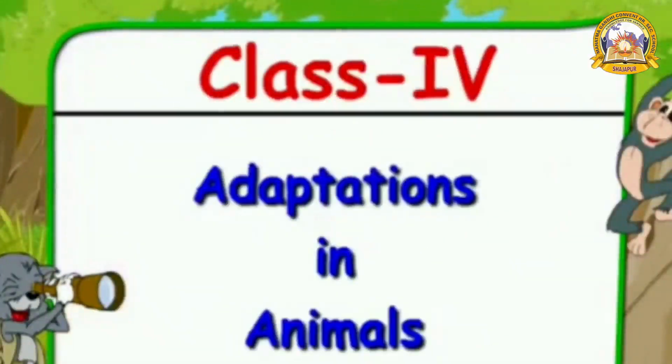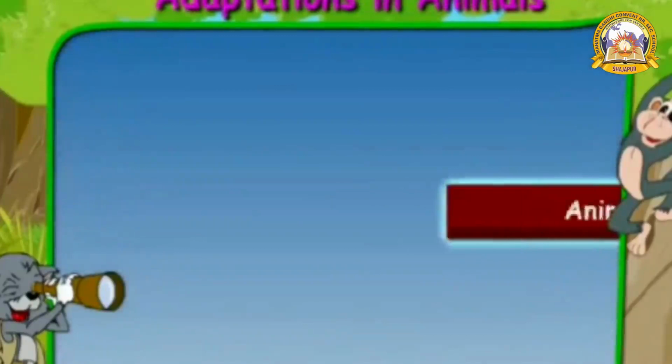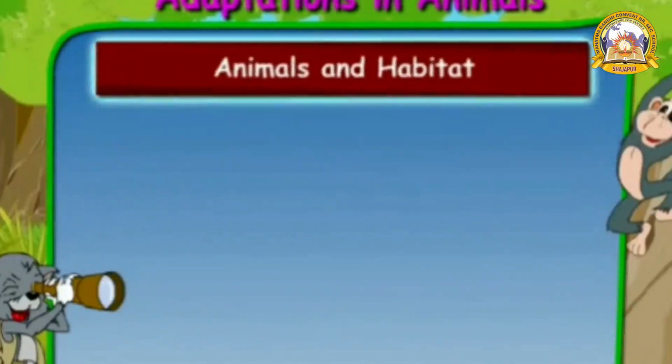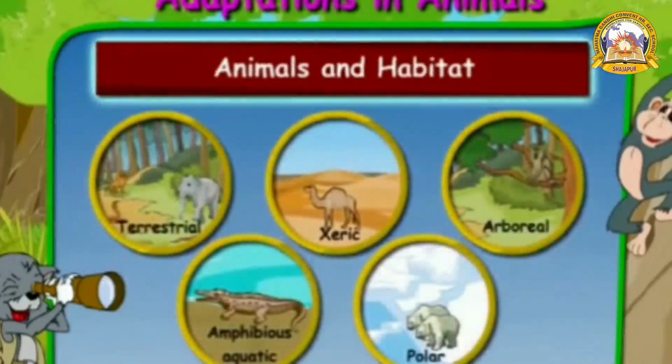Adaptations in animals. In this module, we will learn about the natural habitat of animals and their adaptations to their surroundings. Before moving forward, let us first learn about habitat. The natural home of an animal is called its habitat. Some examples of types of habitat are